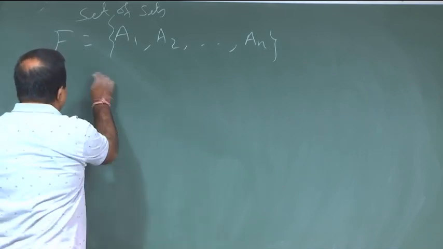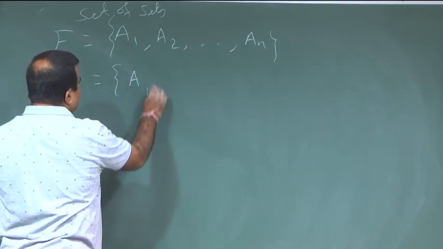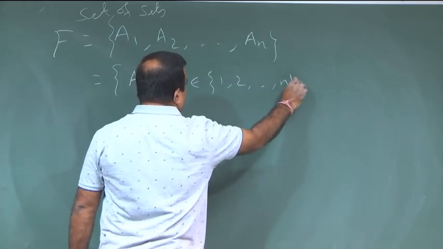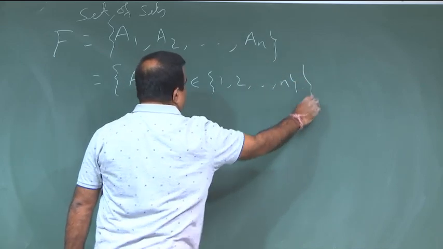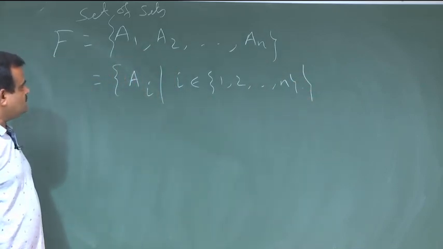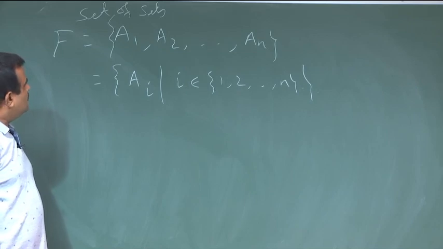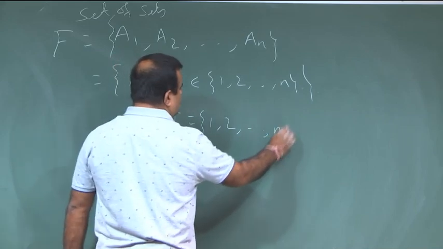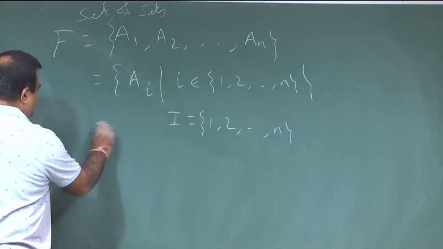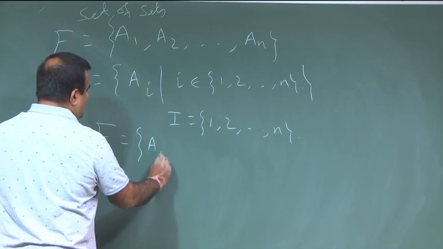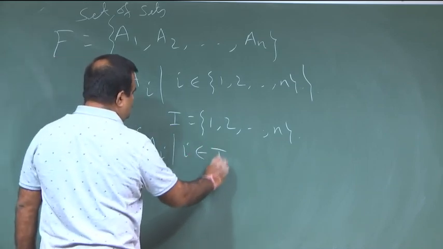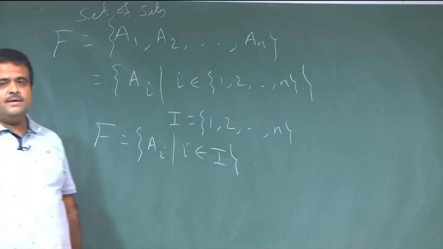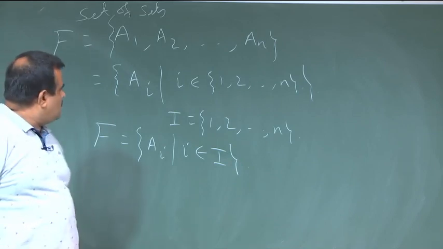We can denote it by Ai where i belongs to I. Or if we define I to be 1, 2, 3, 4 up to n, then we can define this collection as Ai where i belongs to capital I.